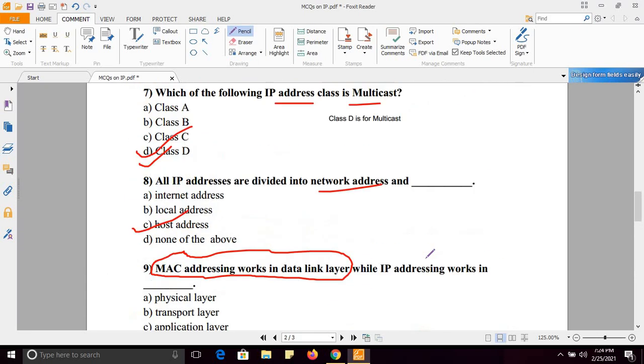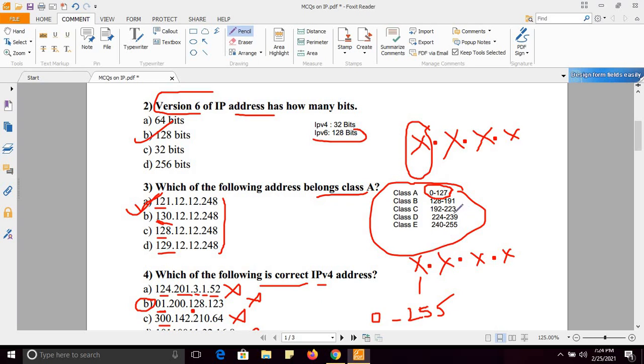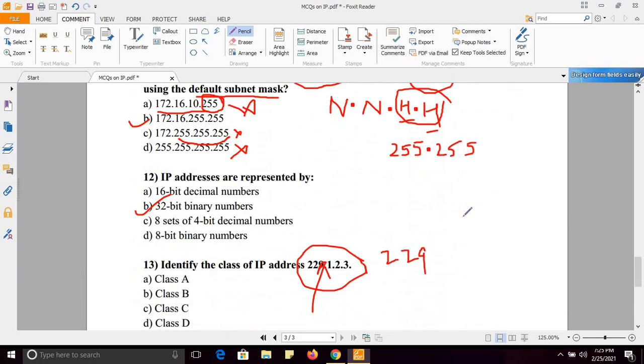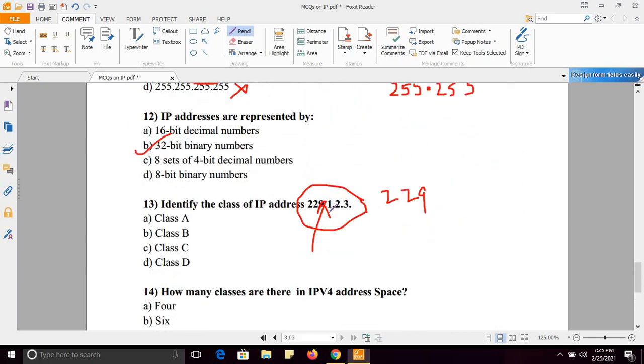So let us again check, and 229 is in class D. So this address belongs to class D, because from the first octet I can find the class, and I have already explained: class A 0 to 127, class B 128 to 191, class C 192 to 223, class D 224 to 239. So this address belongs to class D.